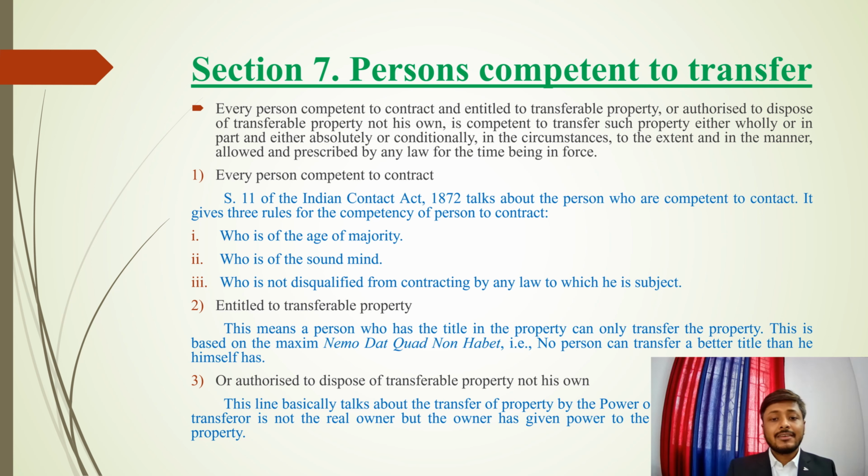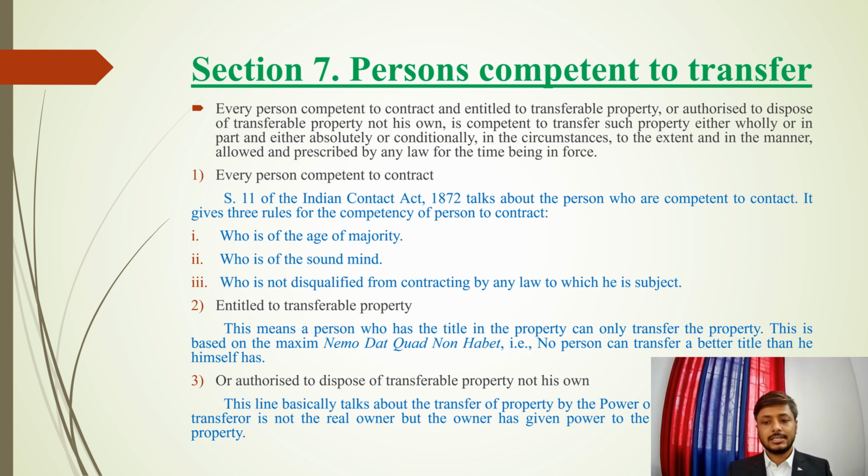So, every person competent to contract. This is the first thing we have to see. Competency to contract is given under Section 11 of the Indian Contract Act, which has three rules for the competency of a person to contract. First is the age of majority, second is who is of sound mind, and third is who is not disqualified from contracting by any law to which he is subject.